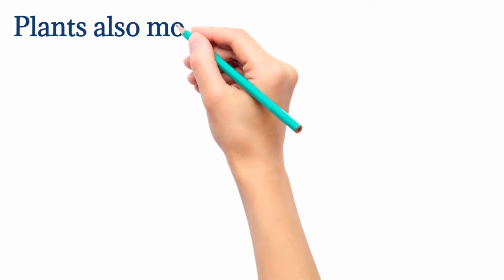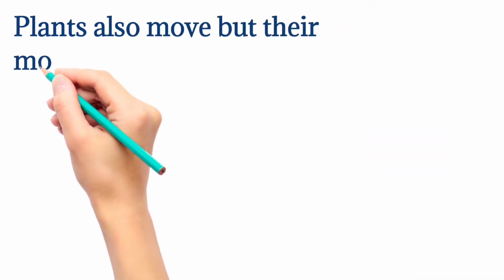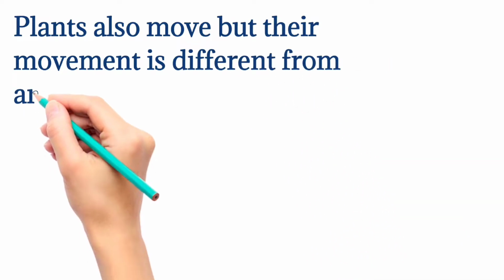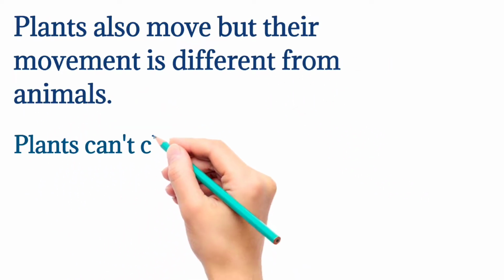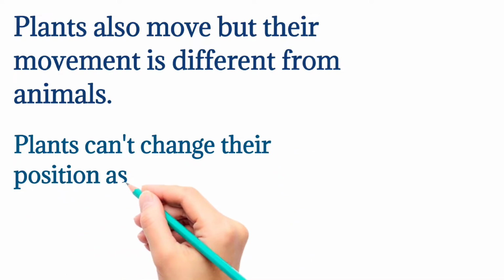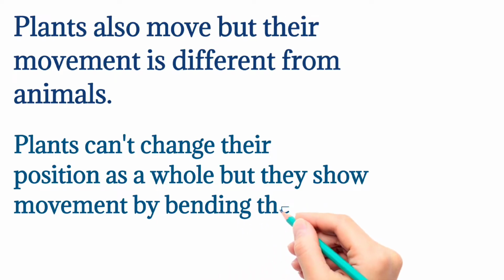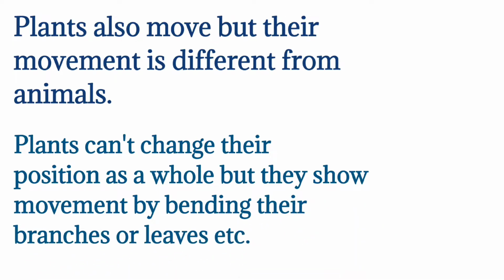Plants also show some type of movement, but they cannot move here and there because they do not have any locomotory organ. They show movement which is different from animals. Plants can't change their position as a whole, but they show movement by bending their branches, moving their leaves, etc.